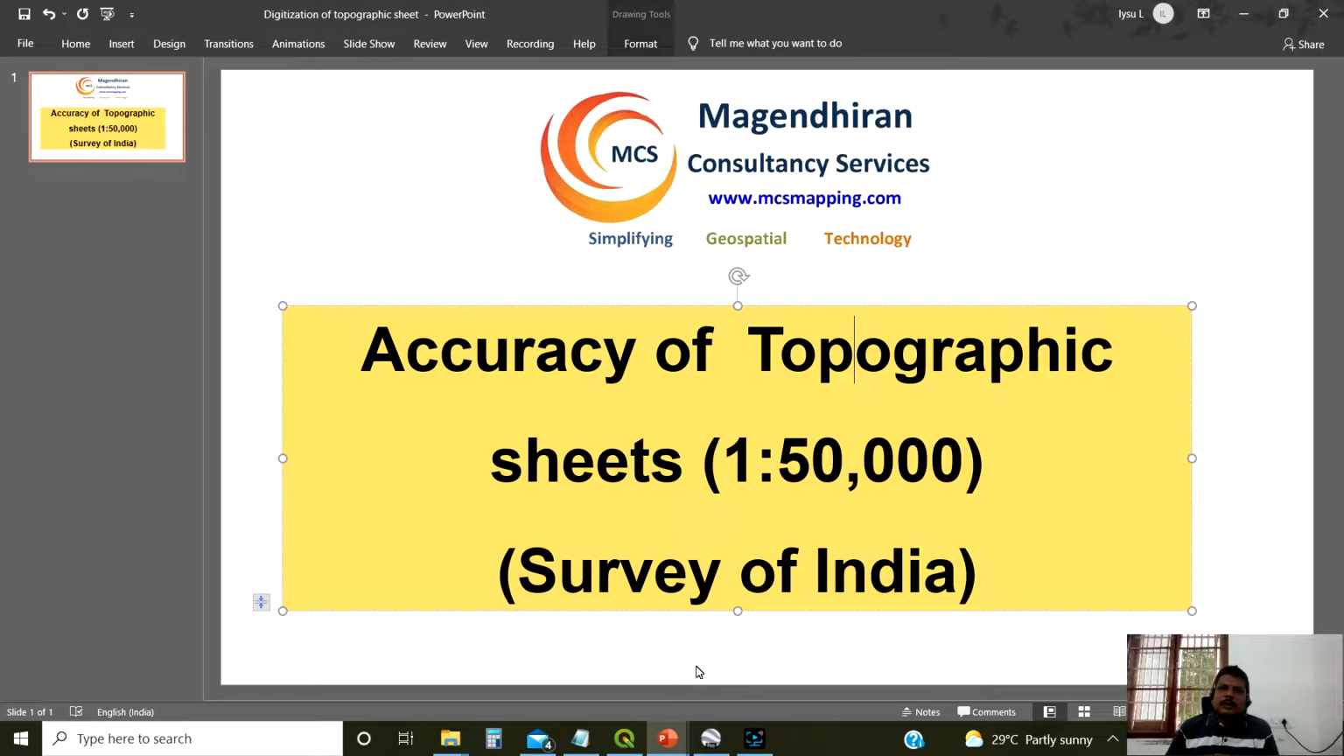Okay, we are going to see the accuracy of the topographic sheets. Everyone believes our topographic sheets are very accurate, so it will not give any error information like that. Sometimes it has been produced in a different manner. We are going to see that kind of topographic sheet here.